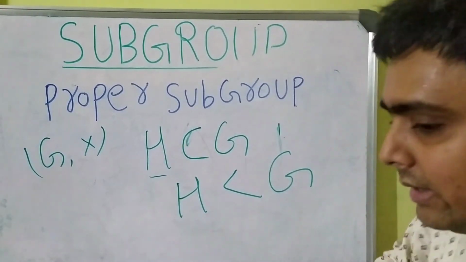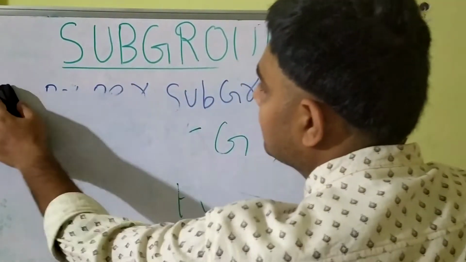Now there are a few properties that I will tell you.